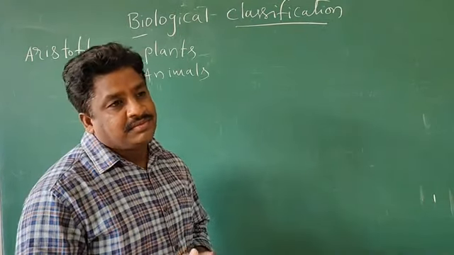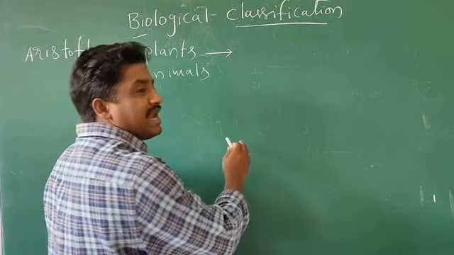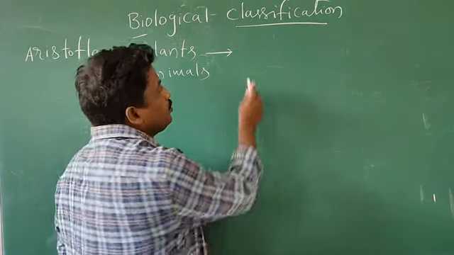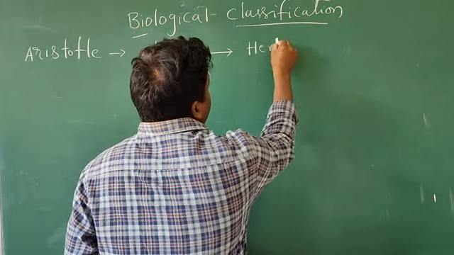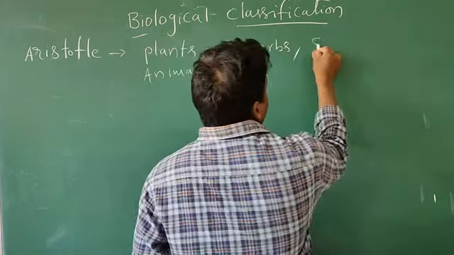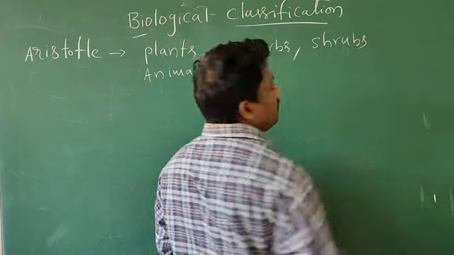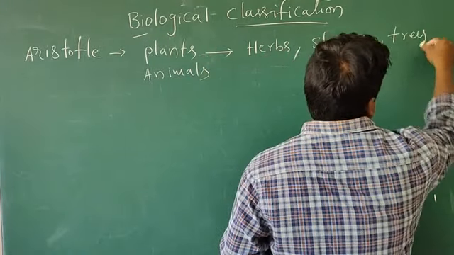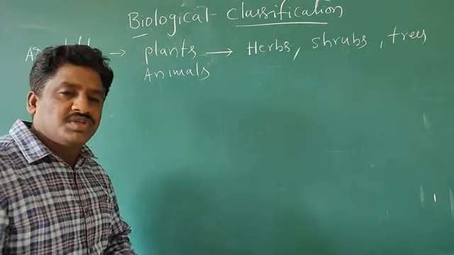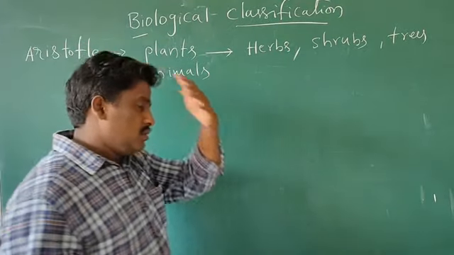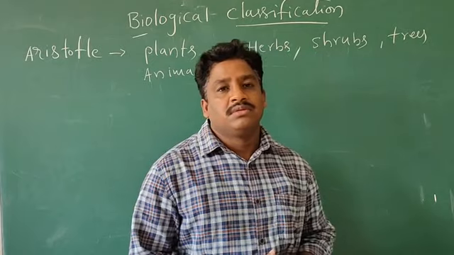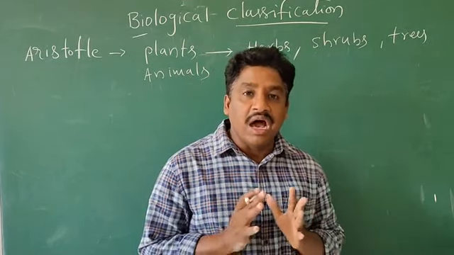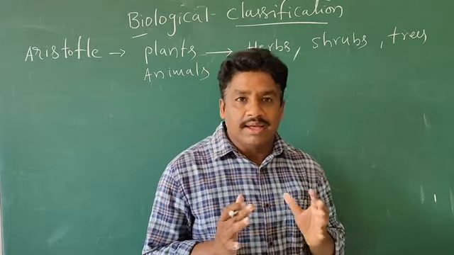These plants are of different types. That means these plants are categorized into herbs, shrubs, and trees. Herbs, shrubs, trees. What is meant by herbs? Herbs, not herbs, H-E-R-B. We pronounce herb.